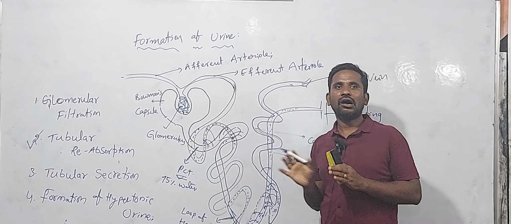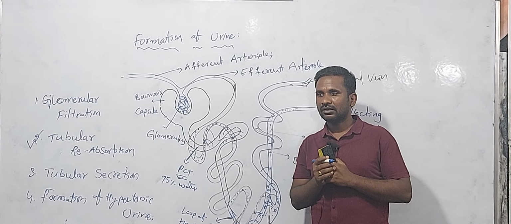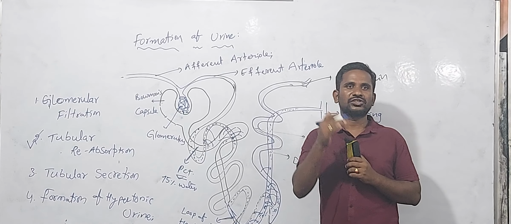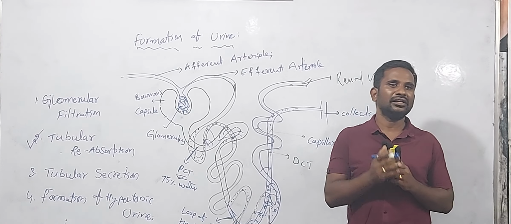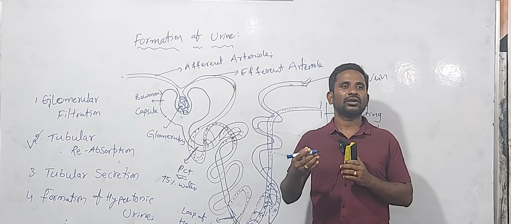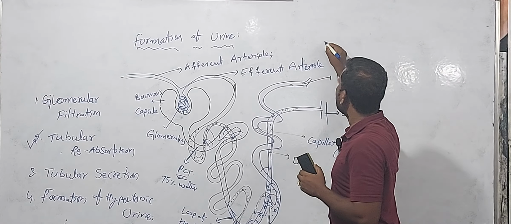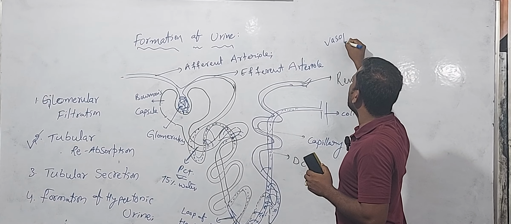Okay, so how does it happen, very important one. If you want to reabsorb water from the urine, your body also wants some hormone, that is a very important thing, vasopressin.